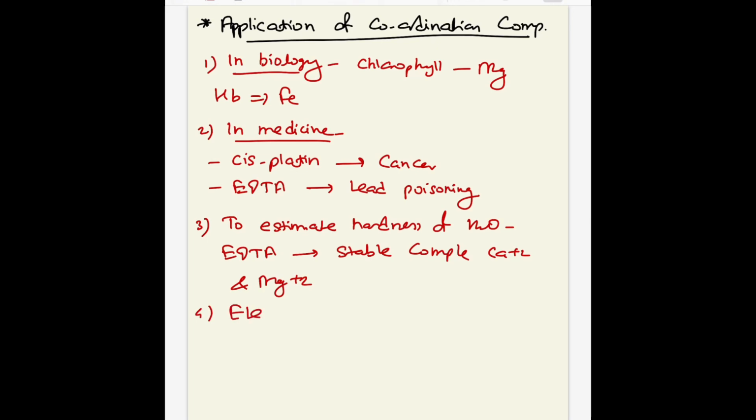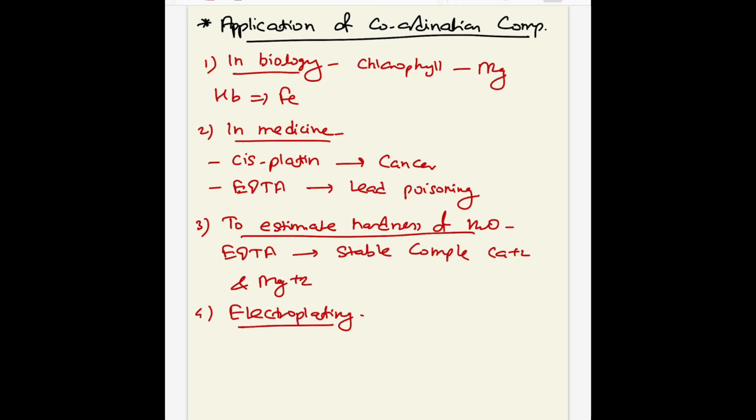In the electroplating industry, normally stable coordination complexes are used. In electroplating, a coating of one metal on the surface of another metal takes place at the atomic level, and that is known as electroplating.